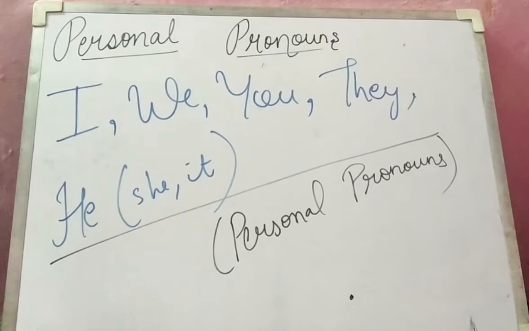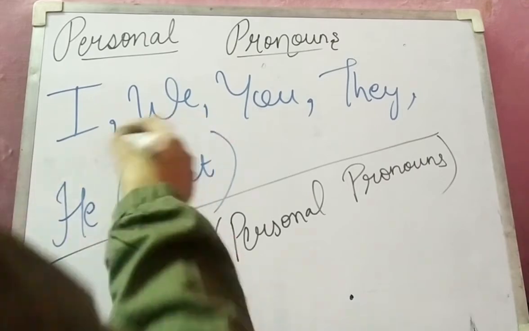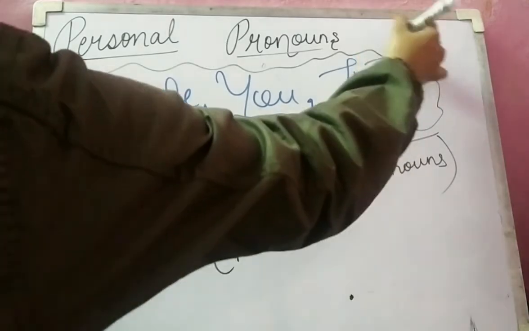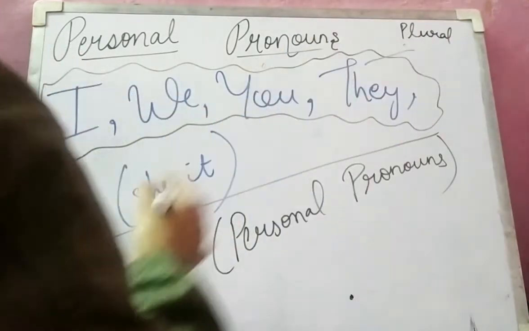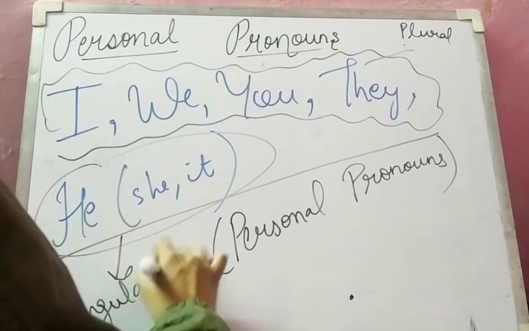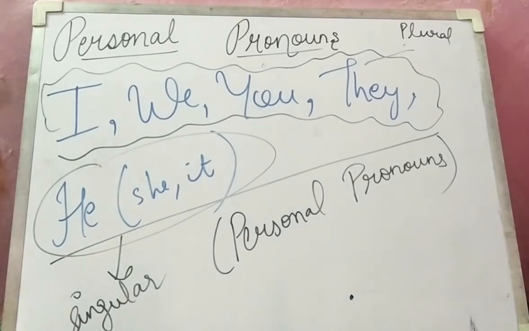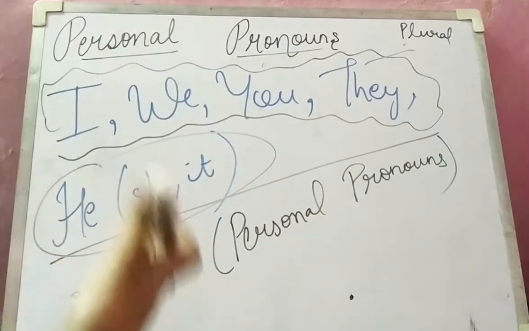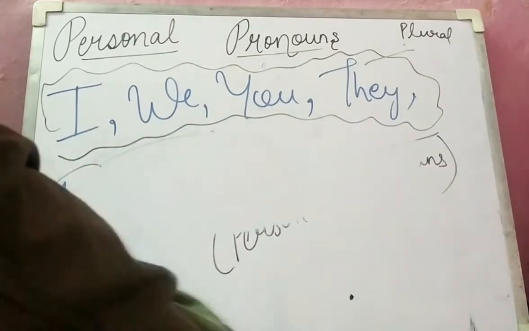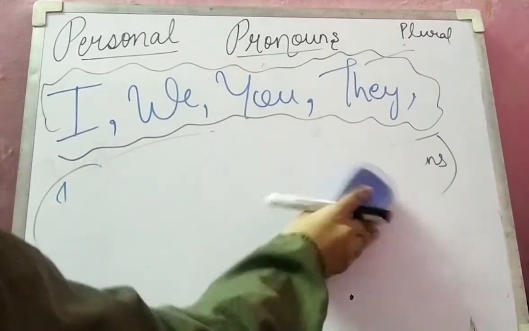Okay, so I hope you can note down these I, we, you, they, he, she, it, and you can note this also, that this one is plural and this is singular. Okay, so I, we, you, they are plural and he, she, it is singular. I have told you she is used for female, he is used for male and it is used for objects. So let's move on to the next part, that वो three persons के लिए stand होता है.